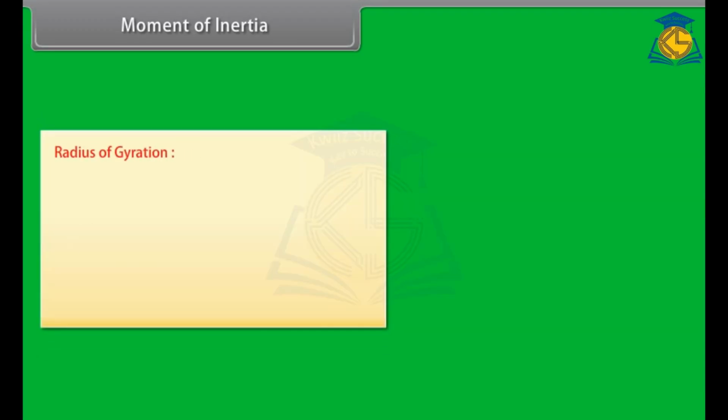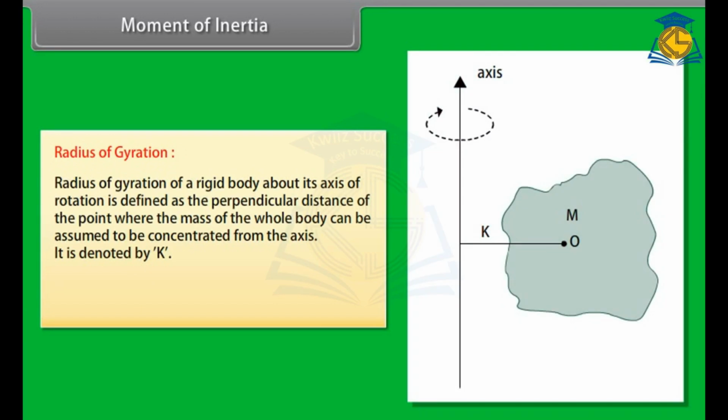Radius of gyration of a rigid body about its axis of rotation is defined as the perpendicular distance of the point from the axis where the mass of the whole body can be assumed to be concentrated. It is denoted by k. Its expression is given by I is equal to m k square, which is equal to summation from i equal to 1 to n of mi ri square.